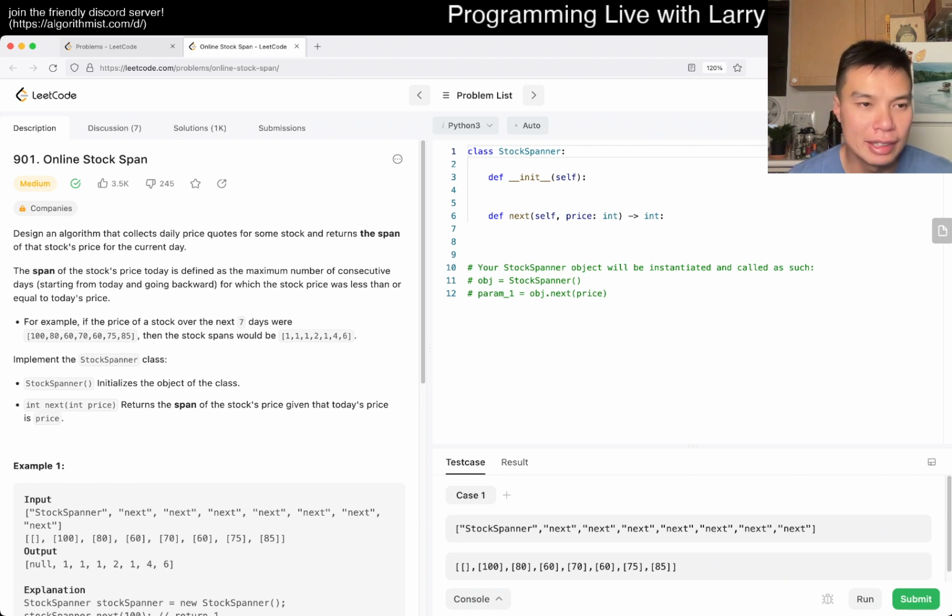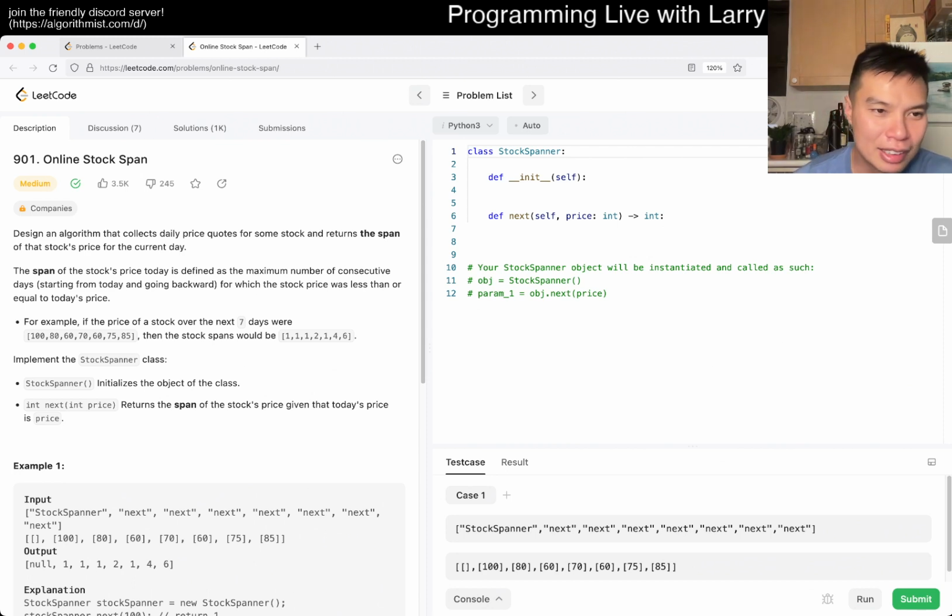Anyway, today's problem is 901, Online Stock Span. So let's take a look. Have I done this? I don't know, I guess I never know. Wait, what's this question mark? Oh, I guess they tell you if I've done this. That's kind of sad actually, because I don't think I realized this. I don't remember most of these problems I've solved because they're not worth remembering for me.